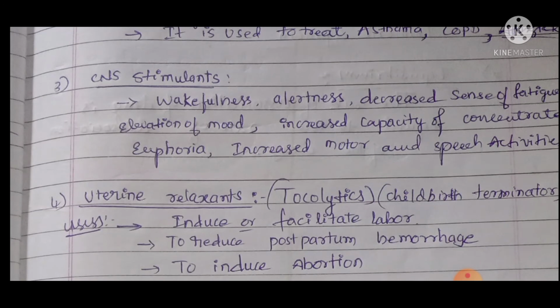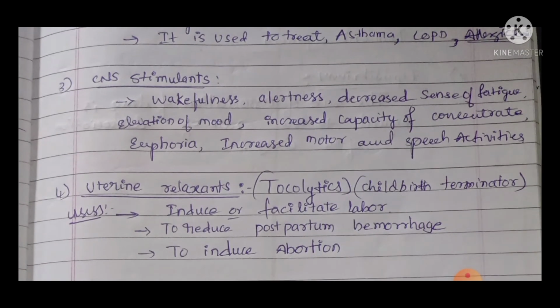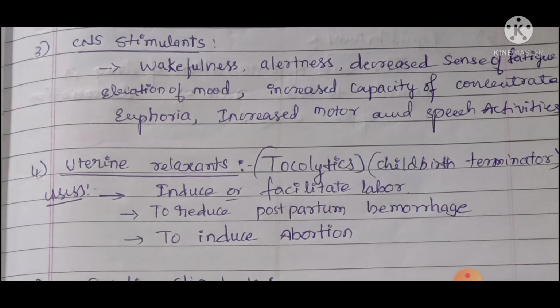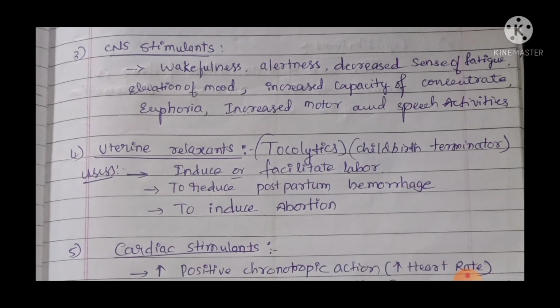Then the fourth one is uterine relaxants, also called tocolytics. Tocolytics are called childbirth terminators. What is the function of these relaxants? They induce or facilitate labor, and reduce postpartum hemorrhage. Postpartum hemorrhage means that after the birth of a child there is a loss of blood, and this reduces the blood loss. They are also used to induce abortion. These are the functions of uterine relaxants.